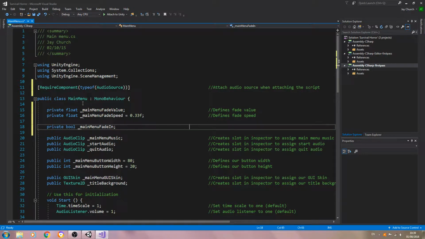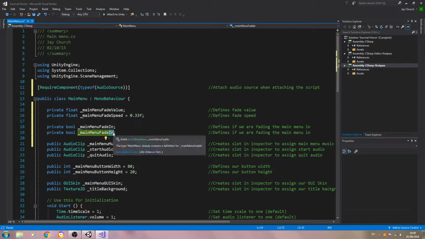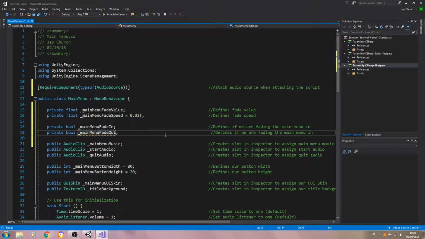Close the line off. Into the comments we'll say defines if we are fading the main menu in. Let's just copy and paste that line. We're obviously going to change in to out.